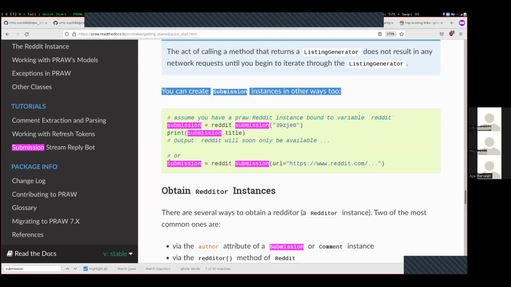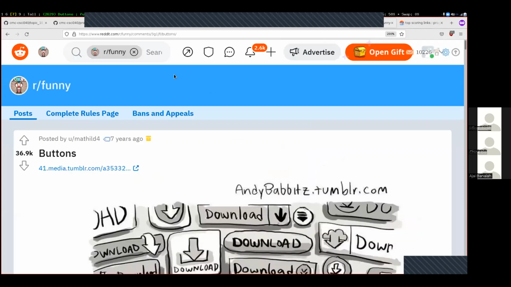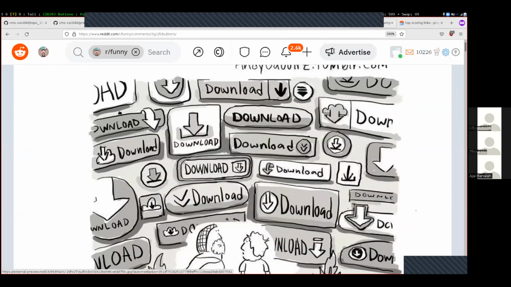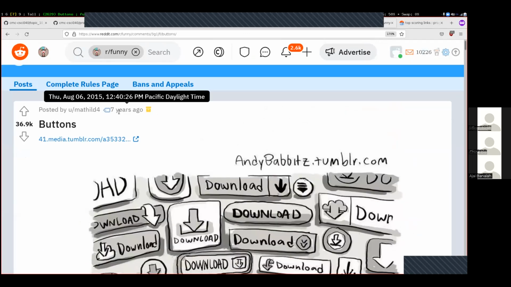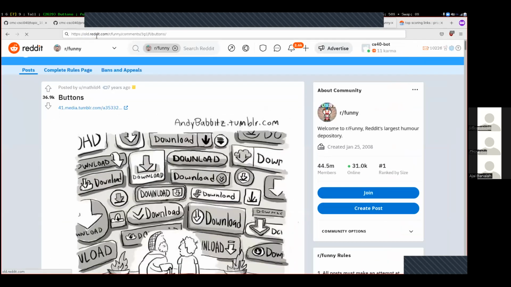So here we can create a submission just directly from a URL. And so we have a URL to a particular submission. Here we go, open it up. So this is the particular submission that we're looking at. I'm going to change it to the old version of Reddit since that's easier to find the information on it.